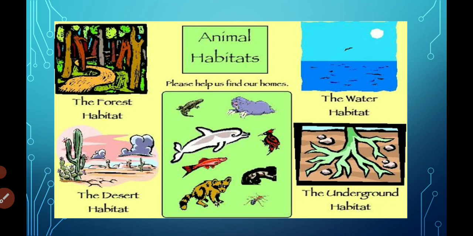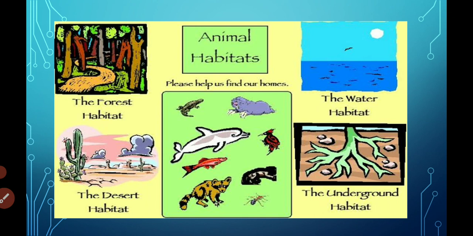Animals are classified according to their habitats. Habitats means what? Living place of animal. Animals that live on land are called land animals. Lion, tiger, elephant. Such types of animals are called what? Land animals. Animals that live in water are called aquatic or water animals. Fish, octopus, whale. Such types of animals are called what?